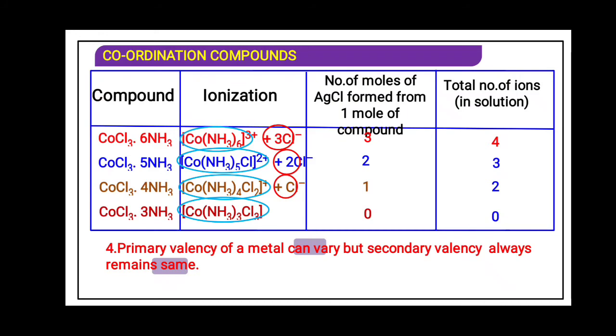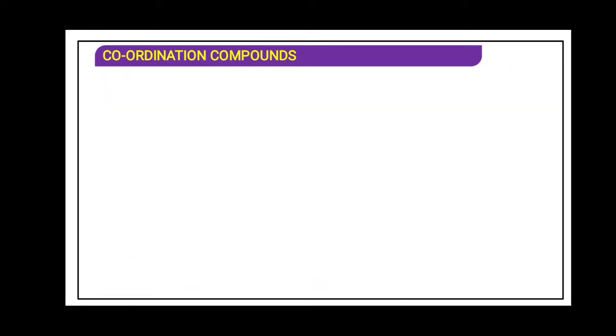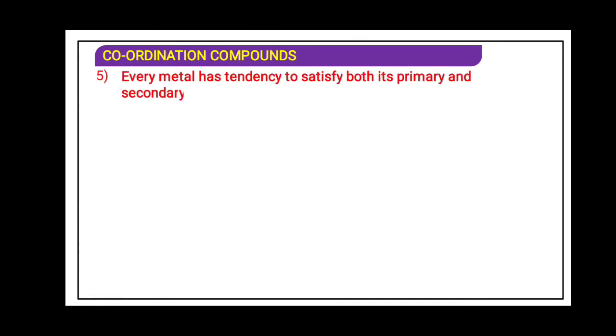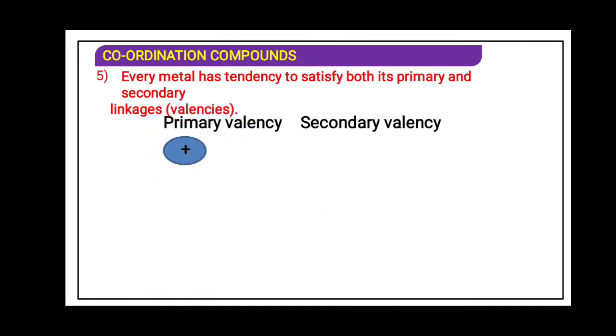Here, as we have seen in all the reactions with silver nitrate, it was observed that the primary valency of metals can vary, but the secondary valency always remains the same. I have told you that every metal has a tendency to satisfy both types of valency, primary as well as secondary.